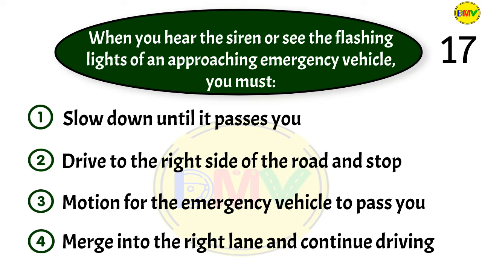Question 17. When you hear the siren or see the flashing lights of an approaching emergency vehicle, you must 1. Slow down until it passes you. 2. Drive to the right side of the road and stop. 3. Motion for the emergency vehicle to pass you. 4. Merge into the right lane and continue driving.